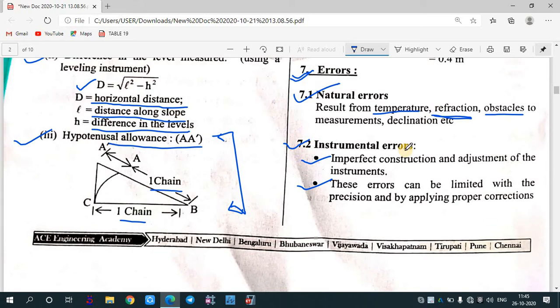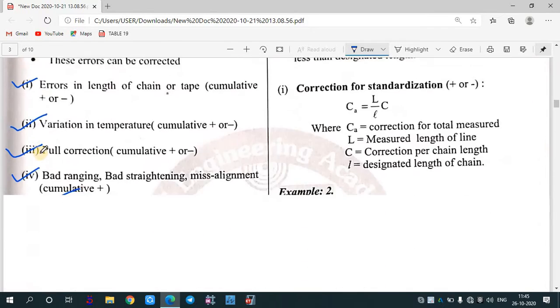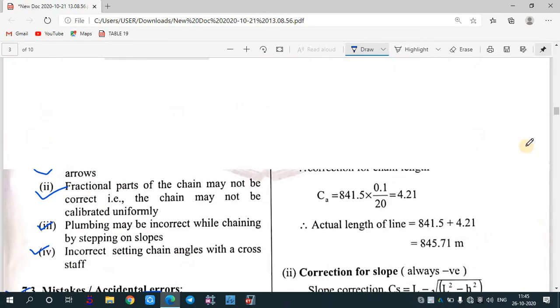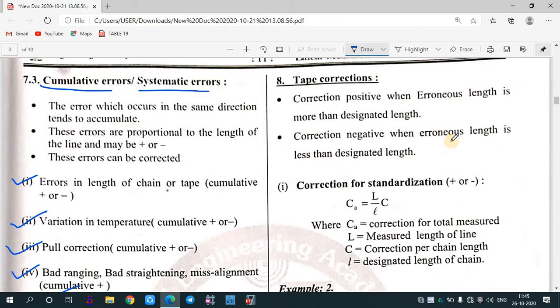First one is your natural error, then your instrumental error, then your cumulative error, then your compensatory error, and the last one is your mistake and accidental error. Okay, now we have different corrections for tape. The correction will be positive when the length is more than the designated length. So you need to apply positive correction when the length is more than the designated length. Correction is negative when the length is less than the designated length.